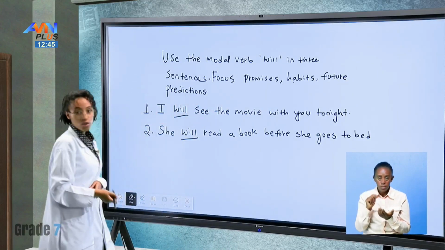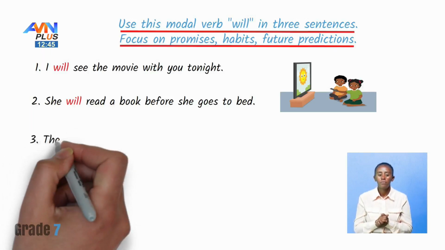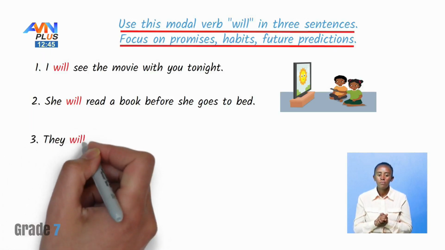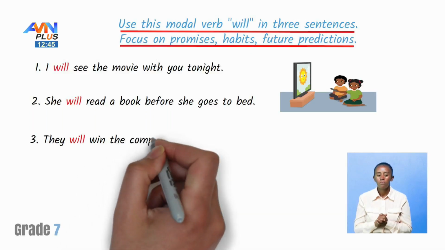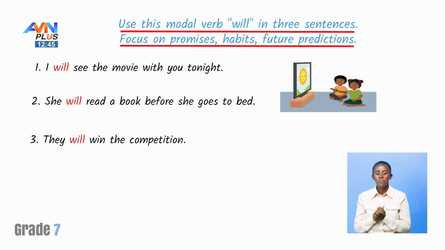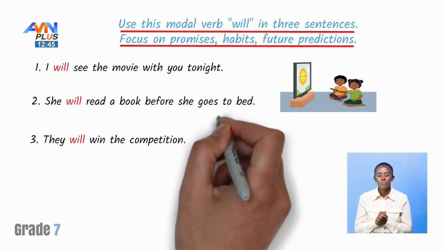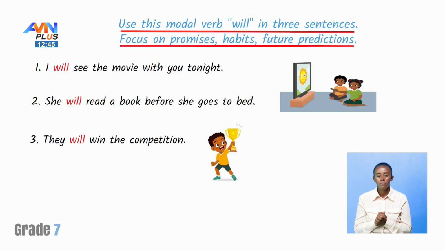What about future predictions? They will win a competition.